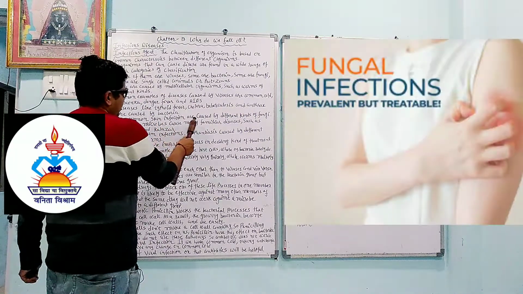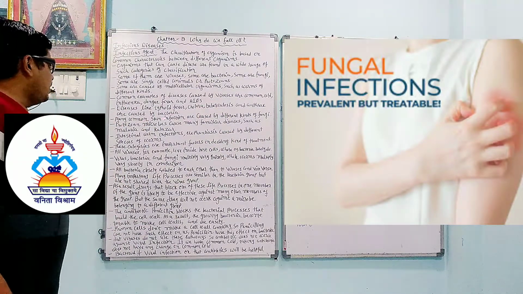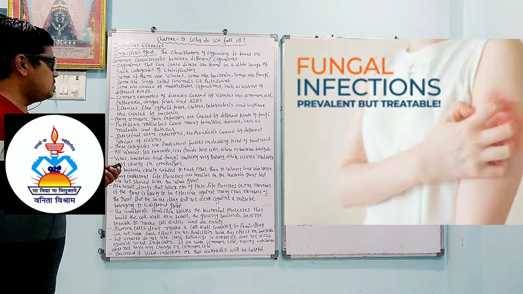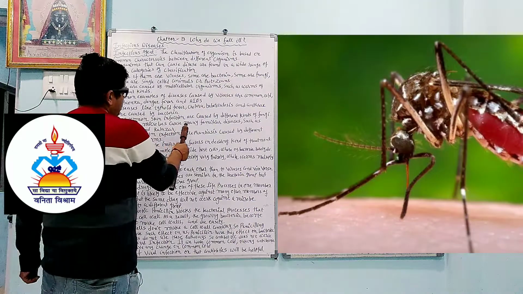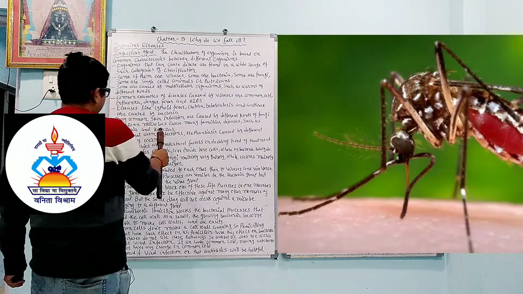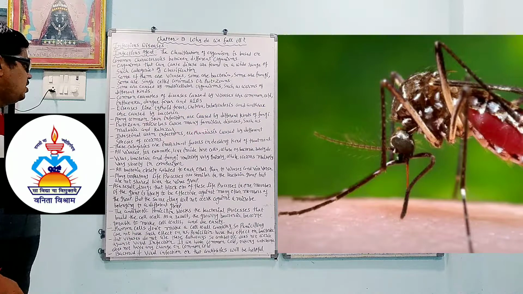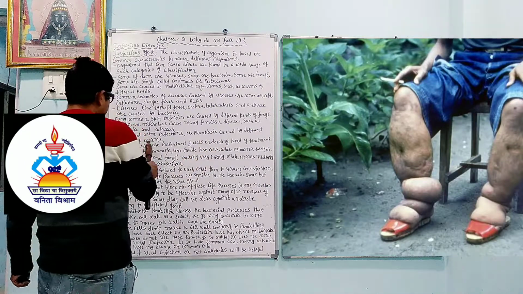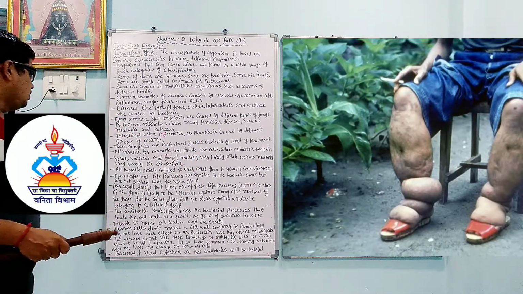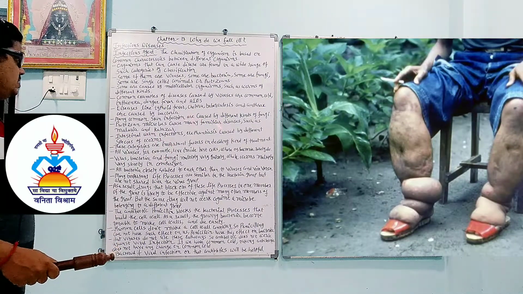Many common skin infections are caused by different kinds of fungi. Protozoa microbes cause many familiar diseases such as malaria and kala-azar. So there is a fever called kala-azar, and malaria. These are caused because of what? Protozoa microbes. Intestinal worm infection and elephantiasis are caused by different species of worms. So here some examples of worms are given, which are responsible for different types of infection like elephantiasis.